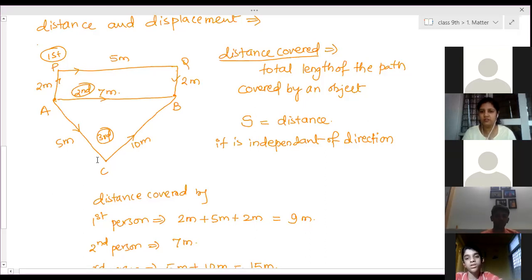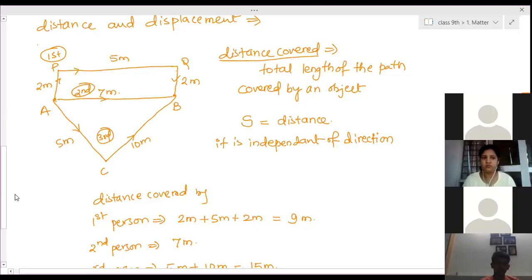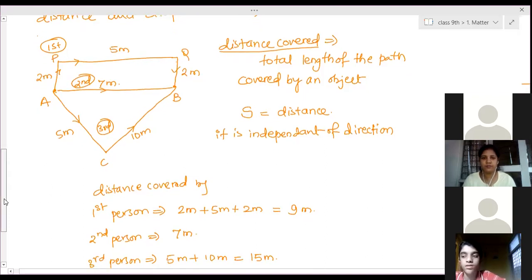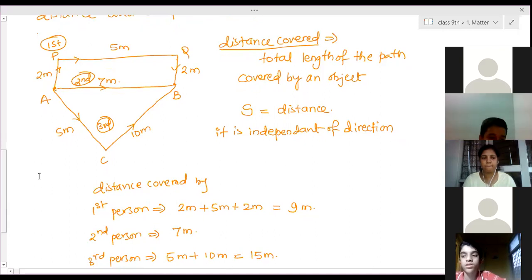Able to understand? Yes, ma'am. Yes, Tejaswini? Ma'am, how is it that the second person traveled 7? The second person has taken the same straight line path, therefore it is 7 meters. Ma'am, but above you wrote 5 meters. Yes, here it is not straight. These are not perpendicular distances, they are somewhat curved. Don't go with the rectangle, it is not a rectangle.